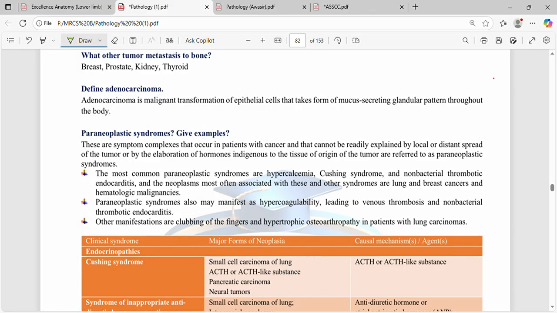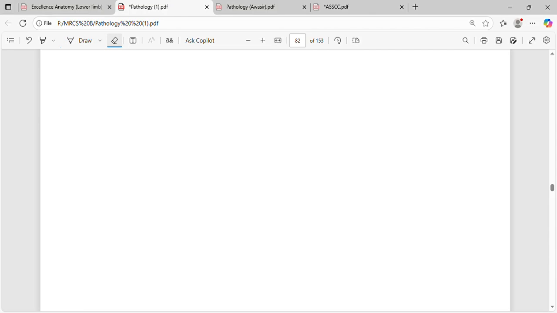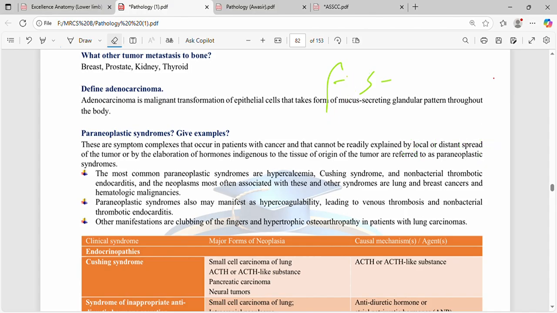For example, you have small cell carcinoma of the lung, and you cannot explain how it produces ADH and ACTH. So this is your paraneoplastic syndrome. They will cause a combination of symptoms that will not be explained by the exact origin and the hormone secreted by the original tissue.